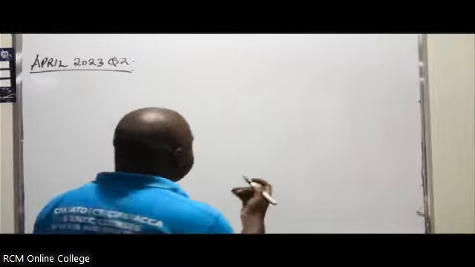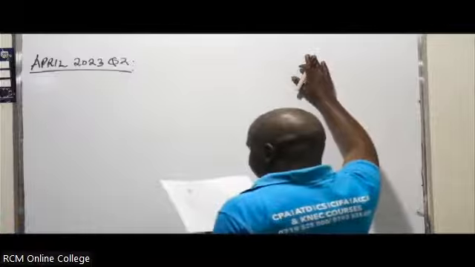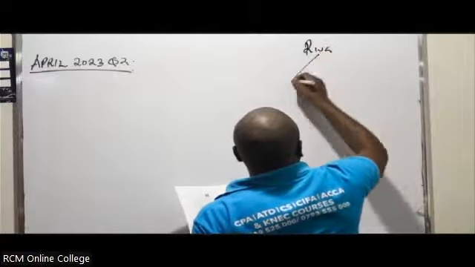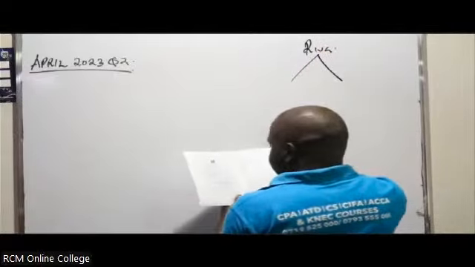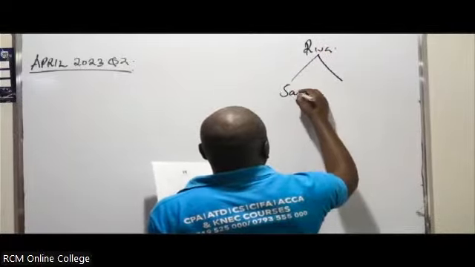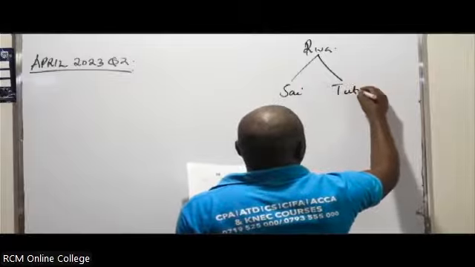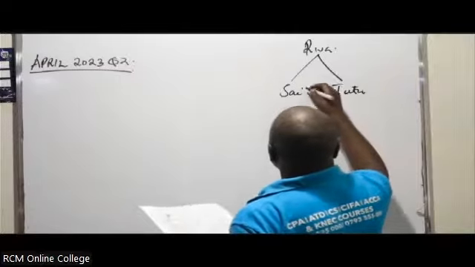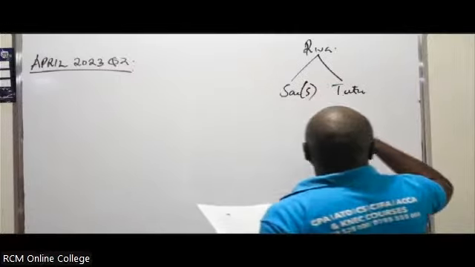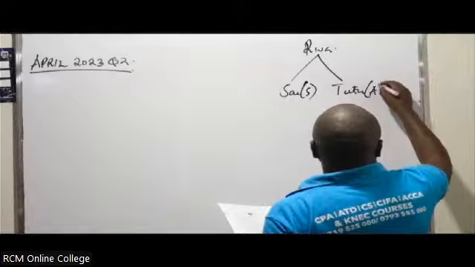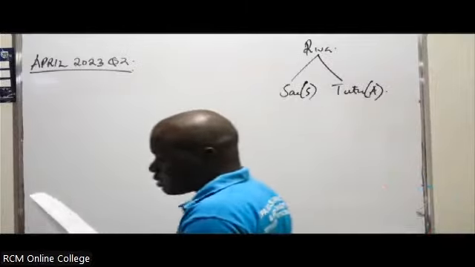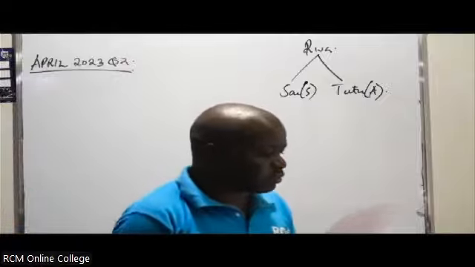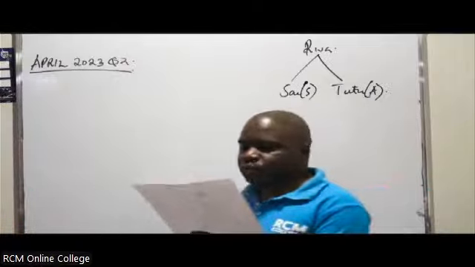When you start a group question, we'll have River, then Sai, then Tutu. River, Sai, and Tutu. Sai is a subsidiary, you've already been able to know. Tutu is an associate, we've already known by that statement. The following draft financial statements for the year ended 31st of March 2023 relate to the three